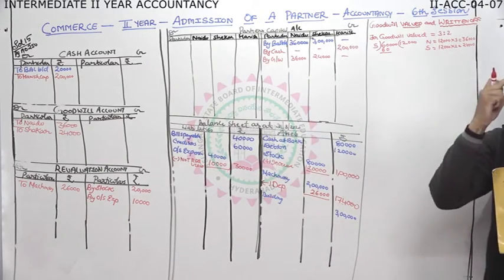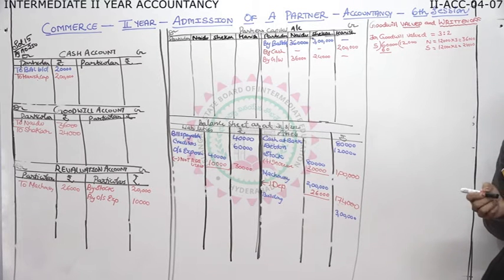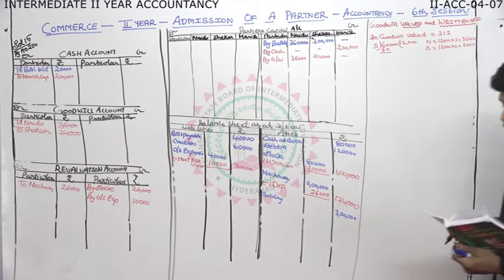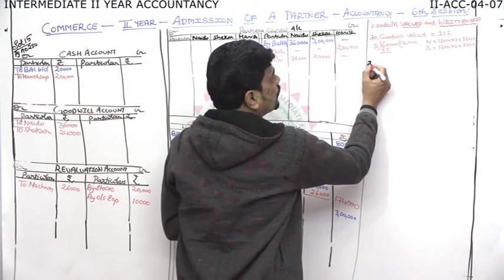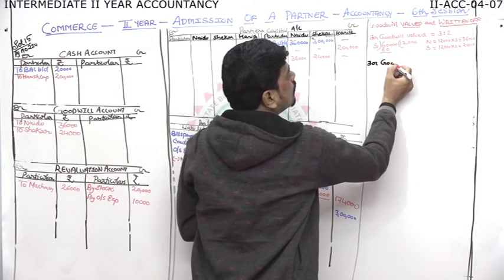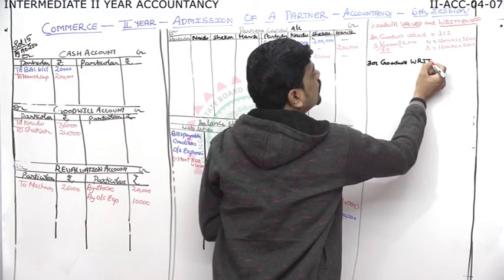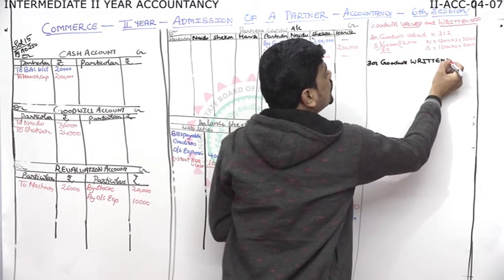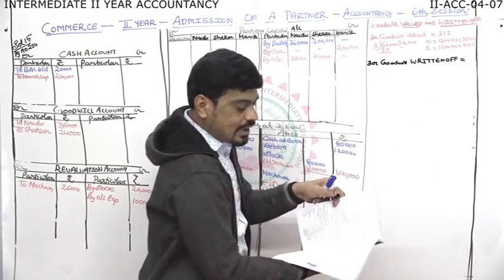Now, written off. Very important one. Written off. Okay. Now see. Goodwill is written off. So, for goodwill written off, which ratio I told? New ratio. What is the new ratio they gave us?